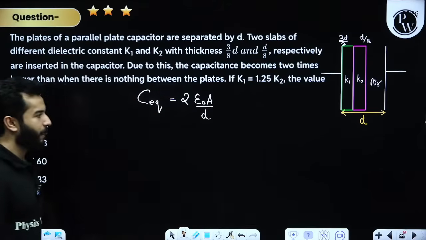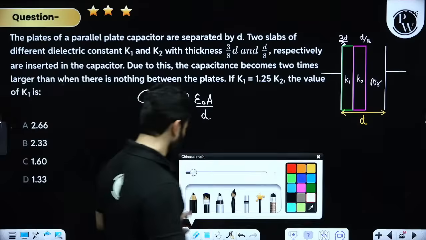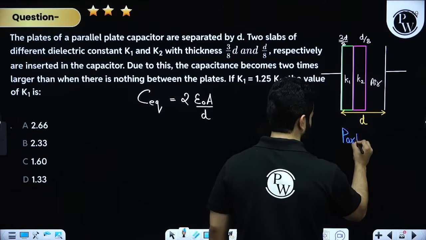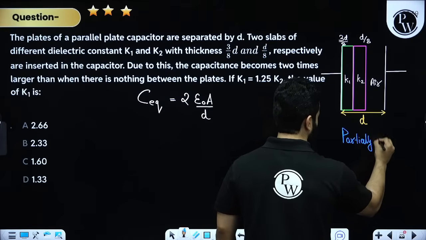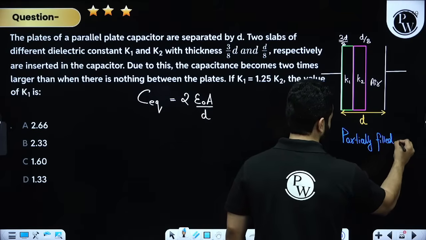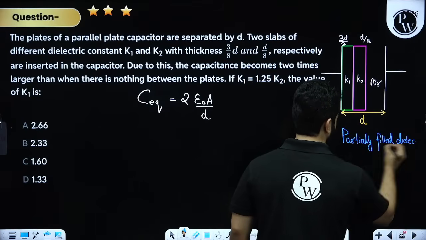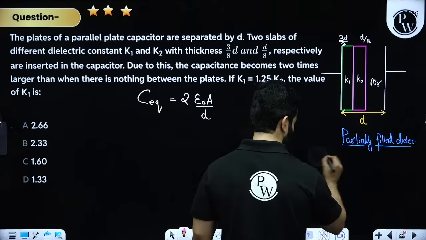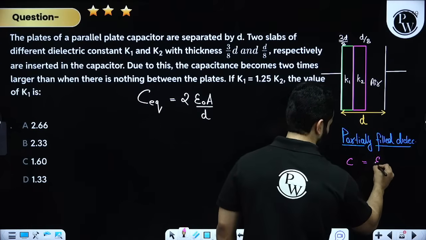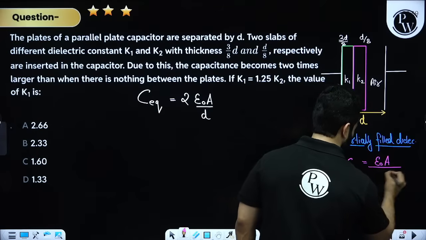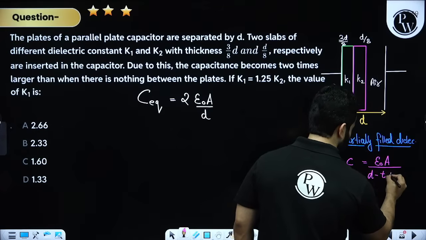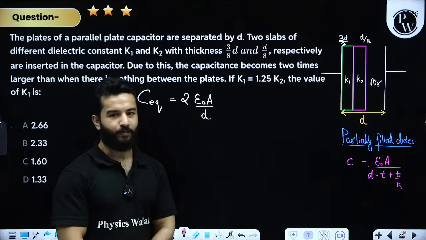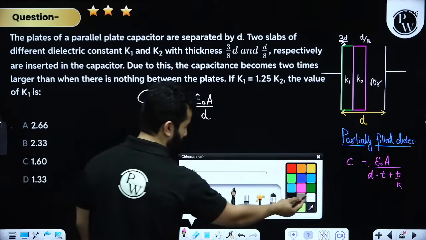If you remember, there is a formula of partially filled dielectric. And that formula is somewhat like this, my dear friends. C equals epsilon naught A divided by D minus T plus T by K. Clear? Now we are going to modify this formula a bit. How? Let me show you.